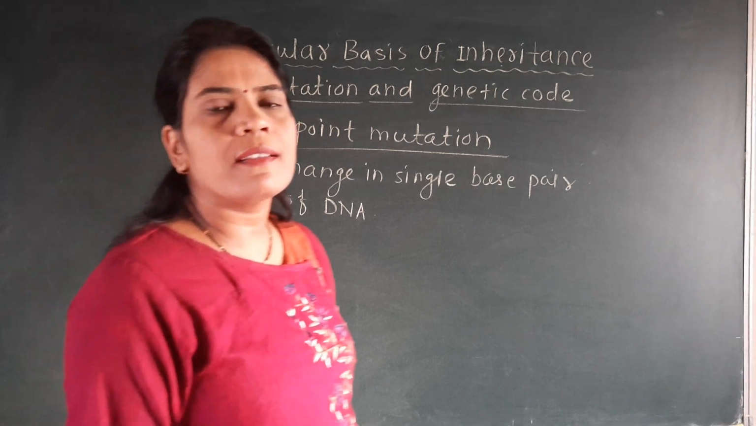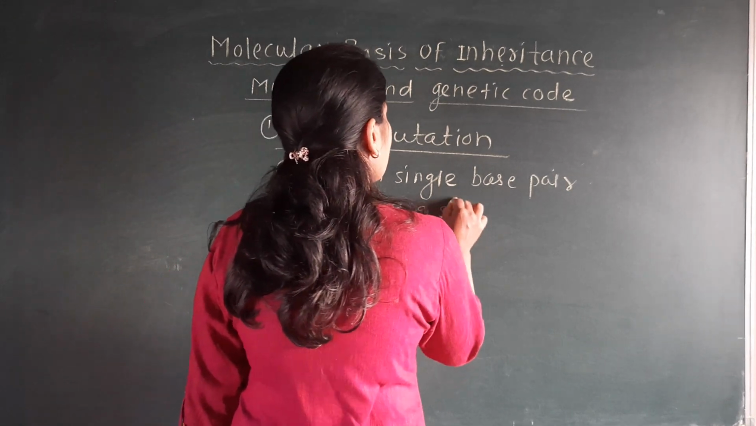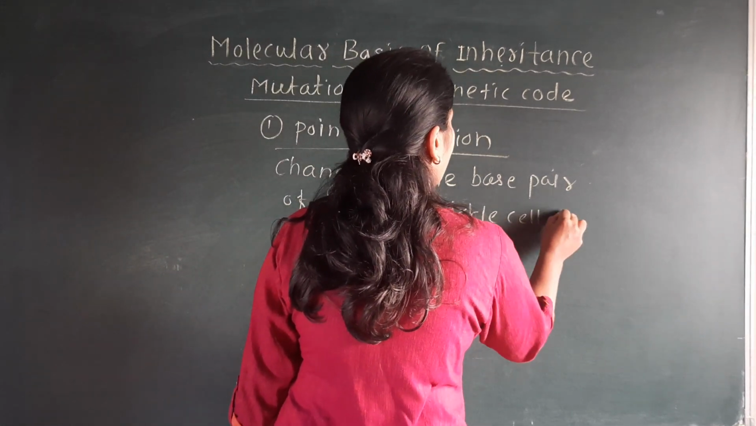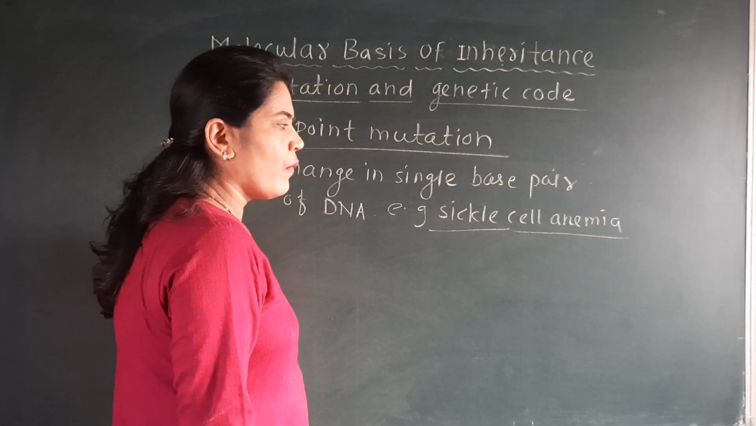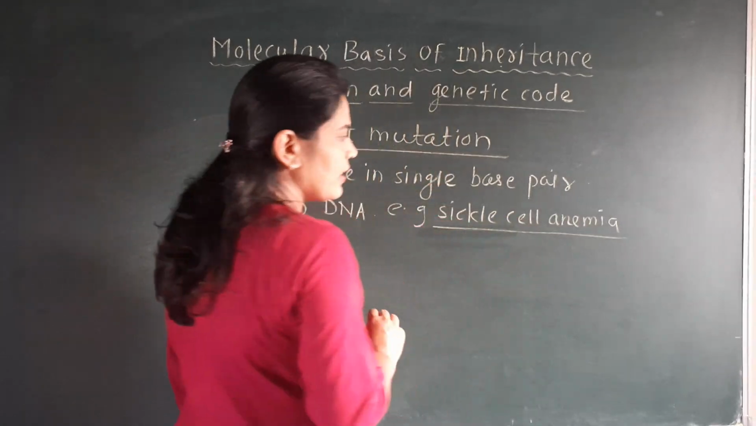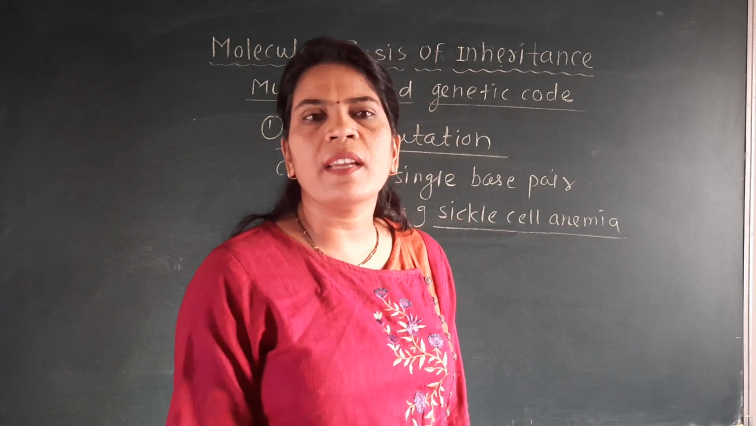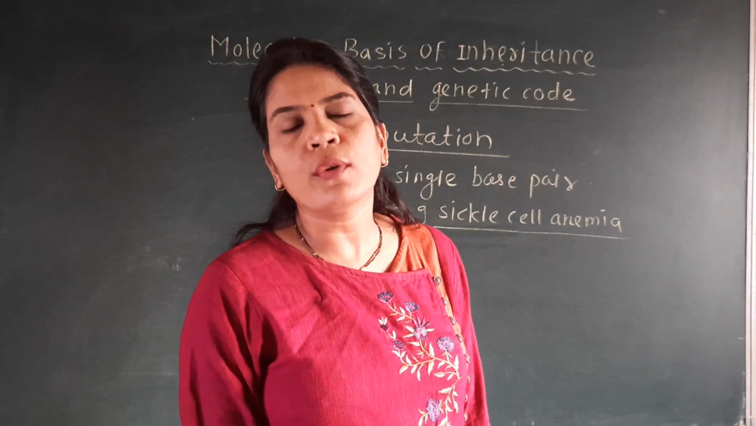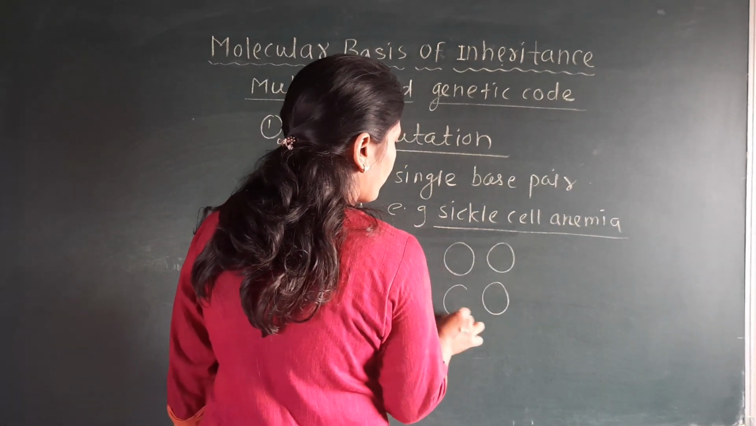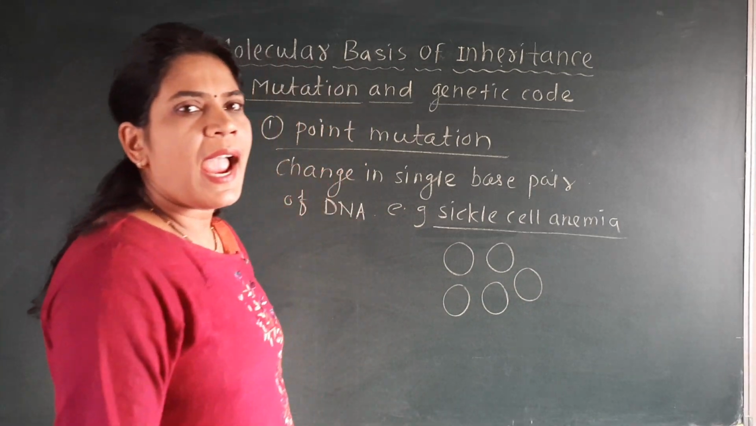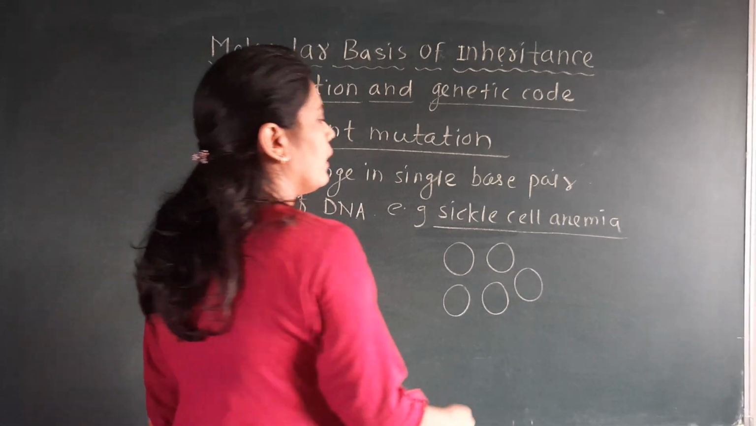So the best example of the point mutation is the disease, and the name of that disease is sickle cell anemia. What is meant by sickle cell anemia? This disease we'll discuss in detail in the genetic basis of inheritance. But here you should know that normal RBC of the human being are circular round ones, that you have studied in the topic circulation, and the disease sickle cell anemia does not have such type of circular round RBC.